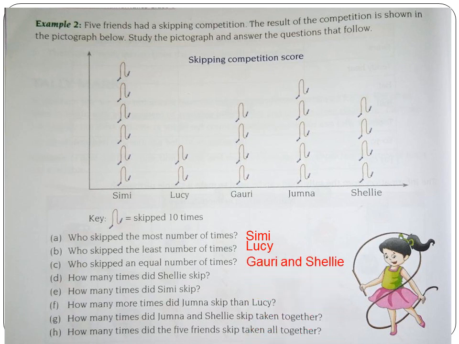So Gauri and Sheeli. Next, how many times did Sheeli skip? Yes, it is 4 into 10. It is 40 times. 10, 20, 30, 40. She has skipped 40 times. Next, how many times did Simi skip? She has skipped 60 times. 6 into 10 equal to 60 times.